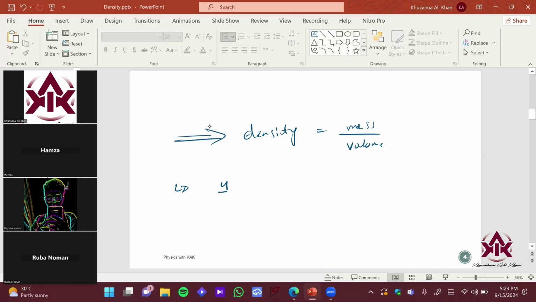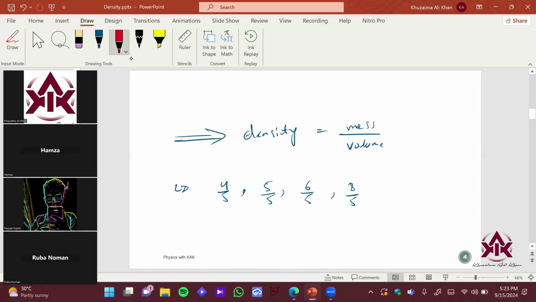If I have 4 upon 5, and if I increase the numerator, let's say I make it 5 upon 5, now I make it 6 upon 5, okay, now I make it 8 upon 5. So what am I doing? I'm increasing the numerator, right? So the numerator is increasing. So what is happening to the overall answer?